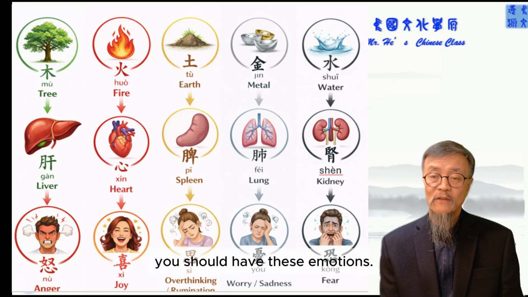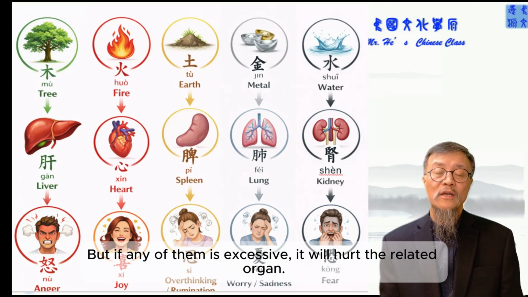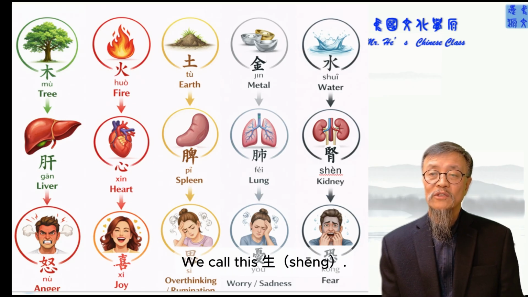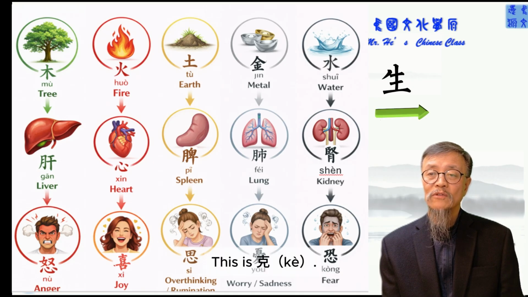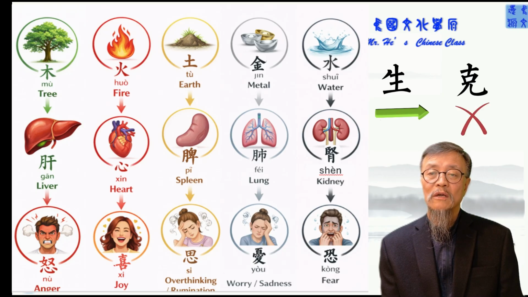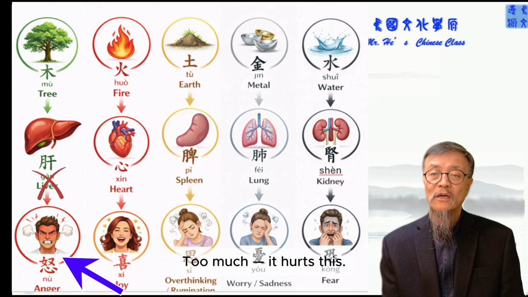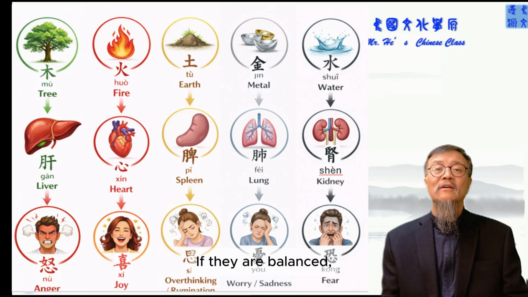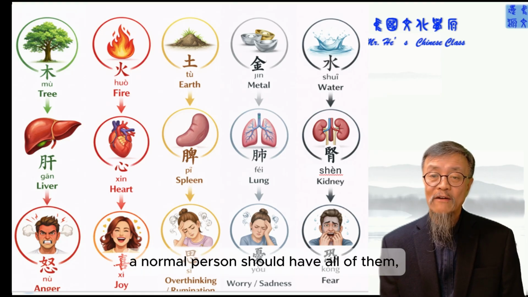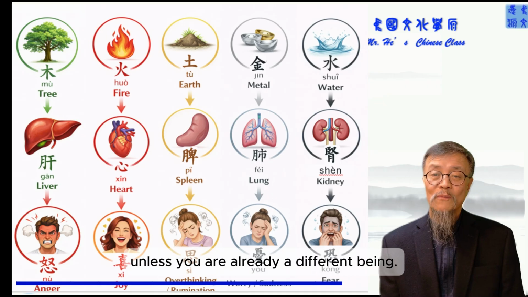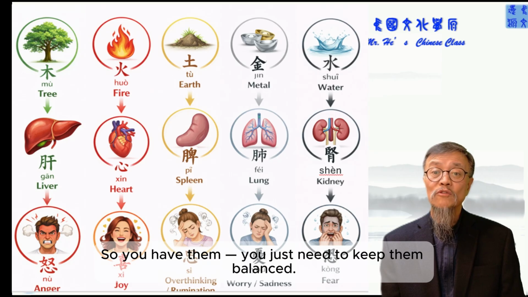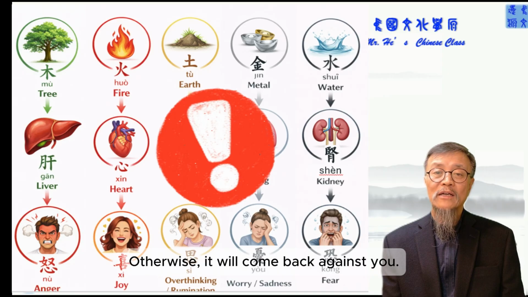You should have this kind of emotion. But if it is too much, it's going to hurt this. We say this is 生. We use this to 克. If they're balanced, a normal person should have all of them, unless you are a different being already. Otherwise, you have them, and you just need to maintain the balance. Otherwise, it's going to go back against you.